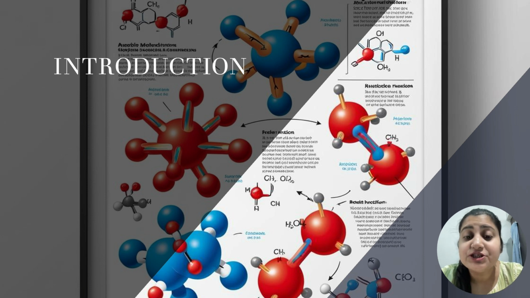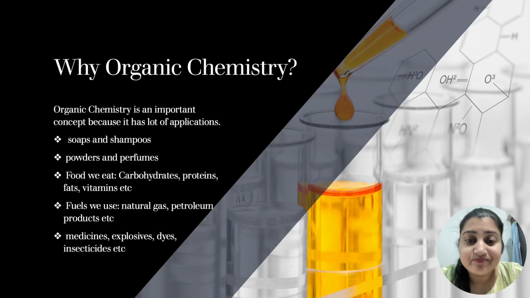Covalent bond means sharing of electrons. Now if suppose the valence electrons or the last shell electrons are equal to 4, neither less than 4 nor greater than 4, then what happens in that case? In that case the electrons are shared. So that is called covalent bond. We'll learn about it more in detail. Okay, let's proceed further. Why organic chemistry?